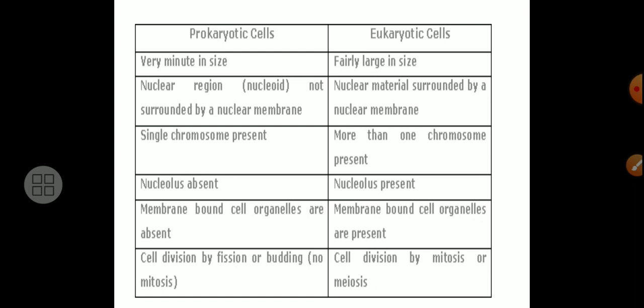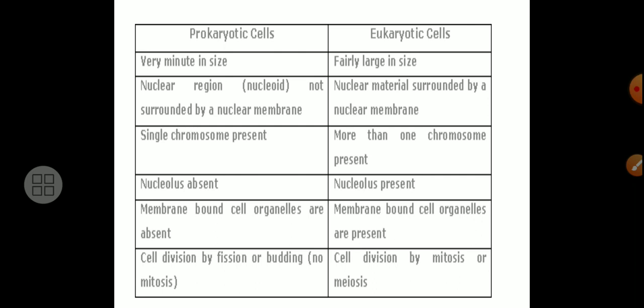Once again, I will give you an idea about the difference between the prokaryotic and eukaryotic cell, because these things help us understand the physiology of a plant. The structure of the organs, the structure of the cell and the type of the cell should be known to you very clearly.